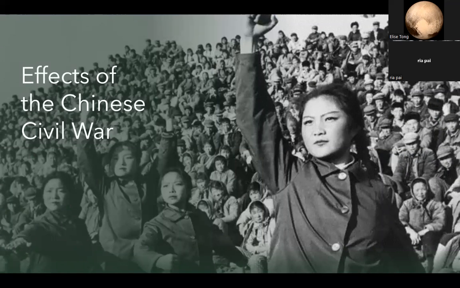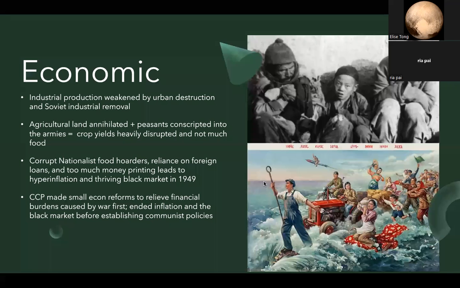All right, so moving to the effects of the Chinese Civil War. In terms of economic effects, even before the war, there wasn't much industrial production in China. But what industrial production there was was weakened by the destruction of urban centers and the Soviet removal of industrial infrastructure in Manchuria. Agricultural land was annihilated by the war, and the vast majority of the male peasantry were conscripted into the armies on both sides. As a result, crop yields were heavily disrupted, with not much good land to work with and not enough people to work on the land that was left.